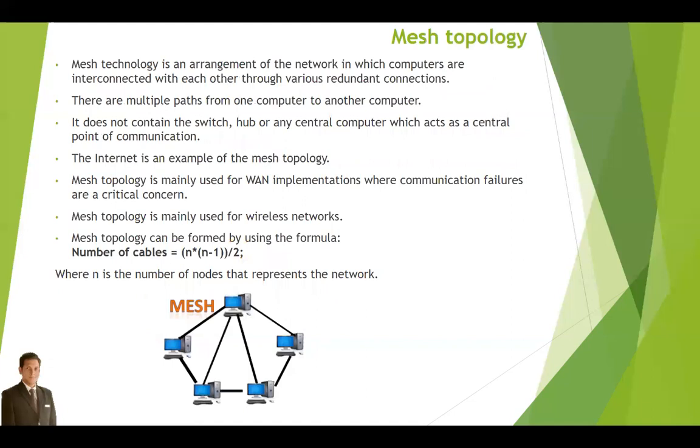Mesh topology. Mesh topology is an arrangement of the network in which computers are interconnected with each other through various redundant connections. There are multiple paths from one computer to another computer. It does not contain a switch, hub, or any central computer which acts as a central point of communication. The internet is an example of mesh topology. Mesh topology is mainly used for WAN implementation, where communication failure is a critical concern. Mesh topology is also mainly used for wireless networks.